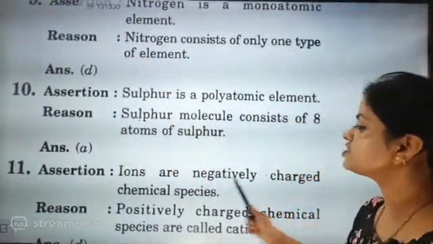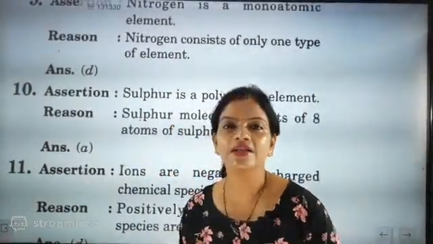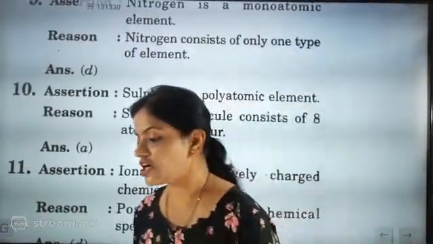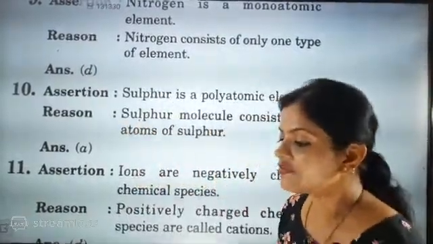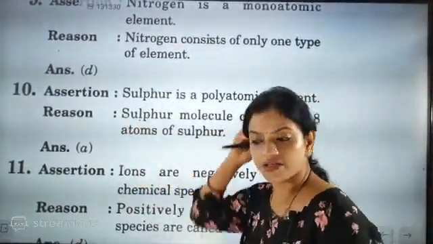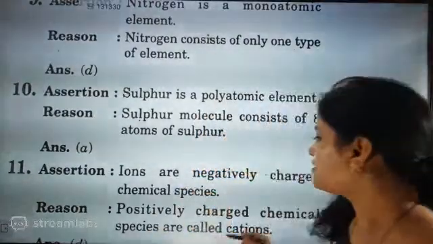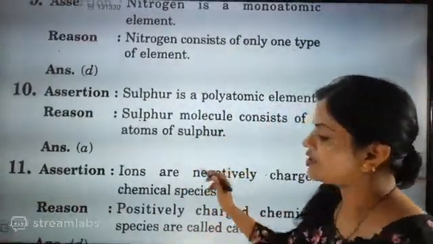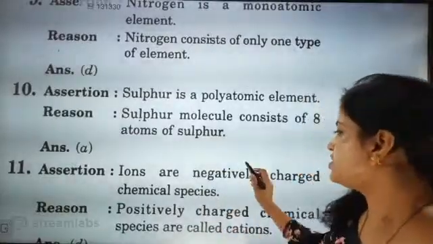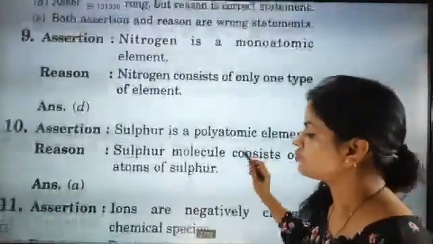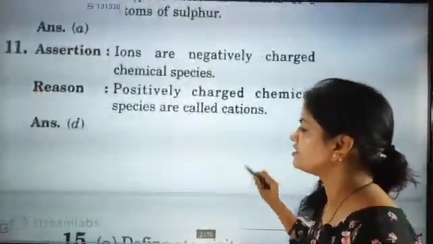Here it will not be ions, it will be anions. Anions are negatively charged and cations are positively charged. So 100%, here we are going to see that assertion is wrong and reason is true.